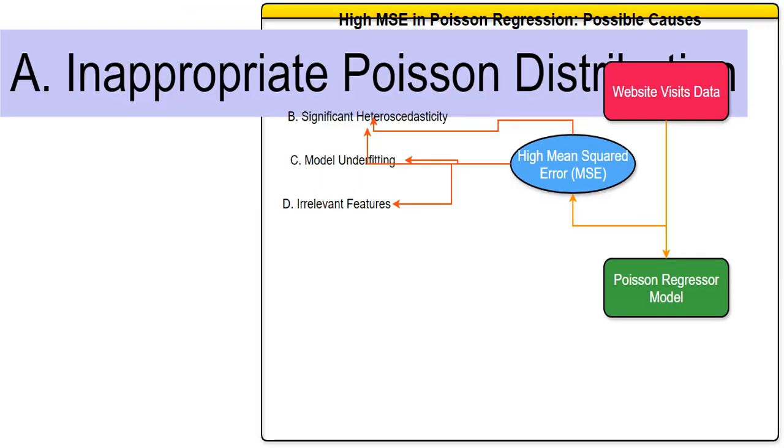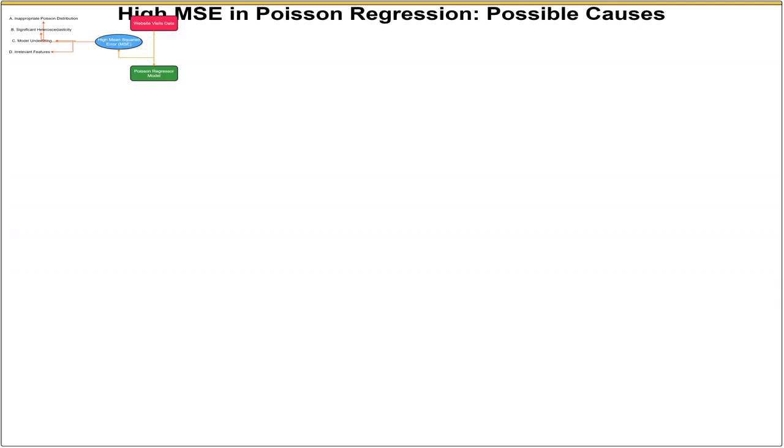Maybe the Poisson distribution isn't a good fit for my data. The Poisson assumption says that the variance equals the mean. If this is false, it could result in a high MSE. Perhaps there is overdispersion. Variance significantly exceeds the mean. This means the variability of my website visits changes depending on how much I spend on advertising. A Poisson model assumes constant variance. This violation could cause a high MSE.